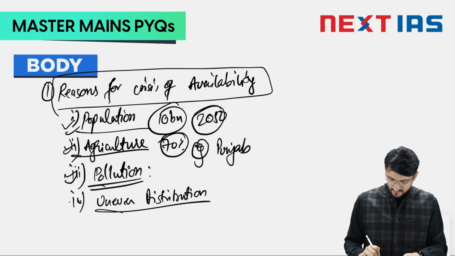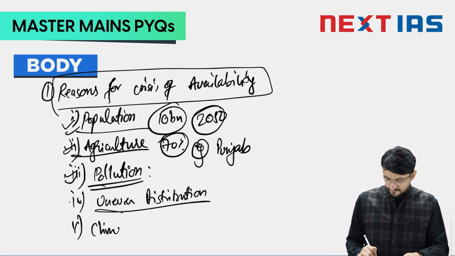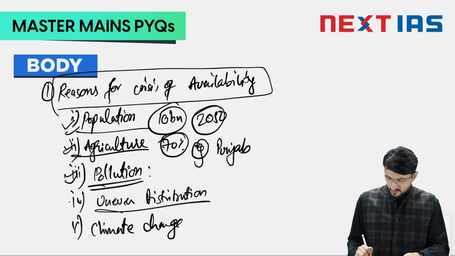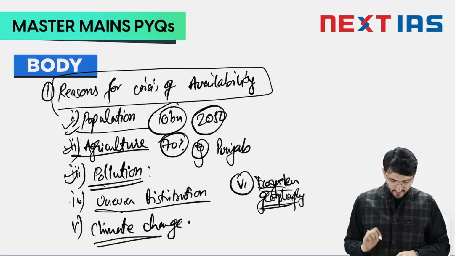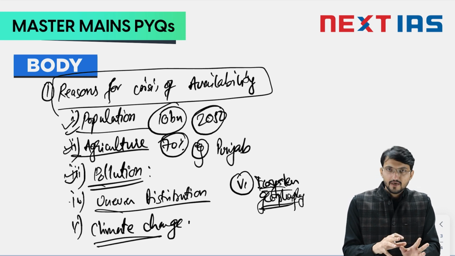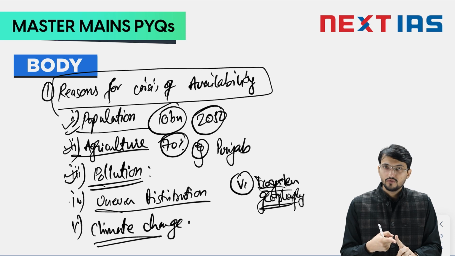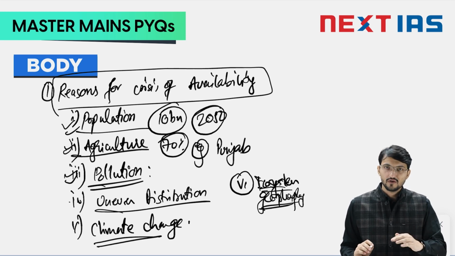Fine. After writing these 4 points, the other important point you can write is the climate change point. Apart from that, you can also mention the ecosystem or geography point. So what is this ecosystem, geography and climate change point? It's very simple. The climate change point says that the availability of water can be ensured through rainfall, through all-around fresh water availability, and through the evaporation rate of groundwater or surface water.